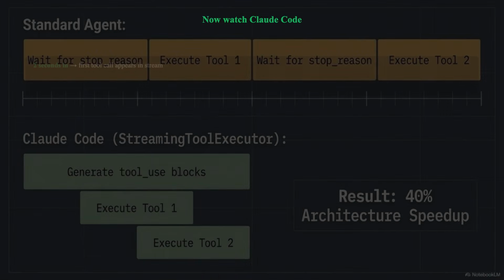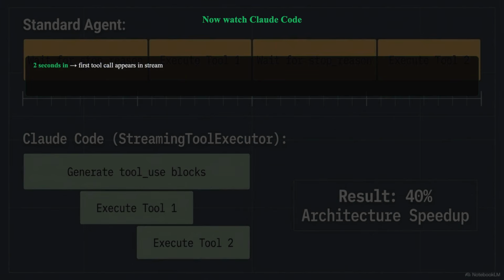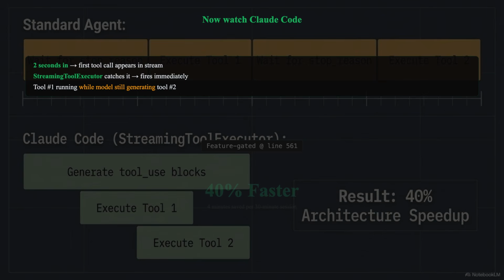Now watch Claude Code. The model starts generating. 2 seconds in, the first complete tool call appears in the stream. The streaming tool executor catches it, fires immediately. While the model is still generating tool call number 2, tool call number 1 is already running. This is feature-gated at line 561. When enabled, tools execute in real time alongside generation. Result: the same 3-tool turn finishes in 18 seconds.